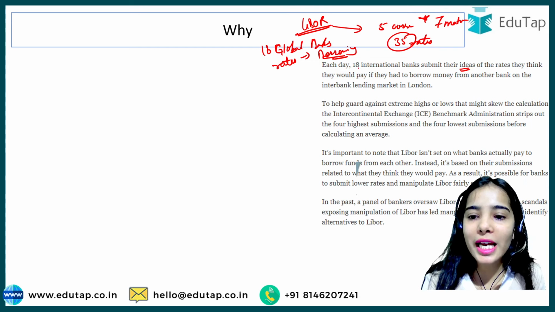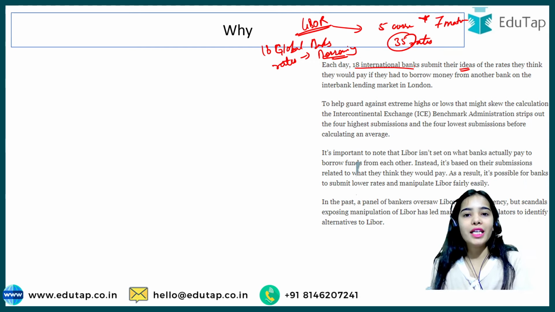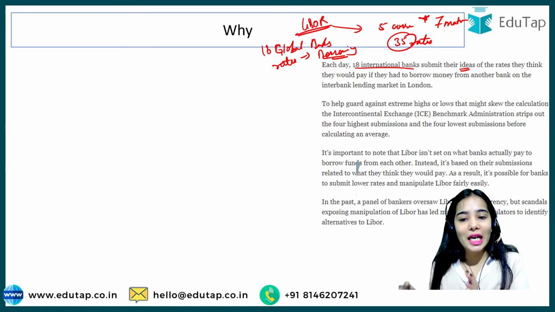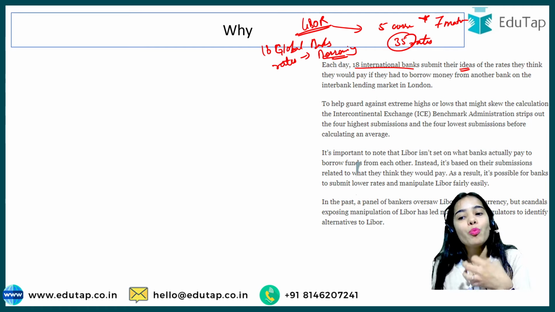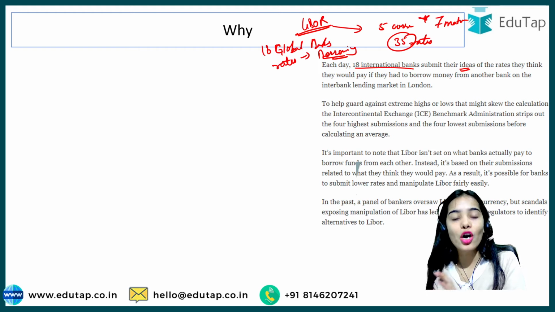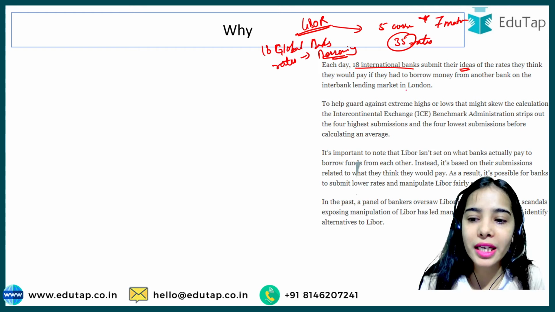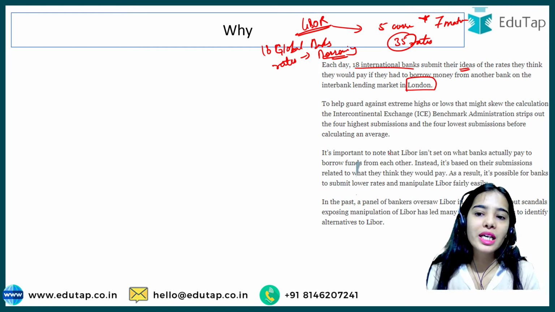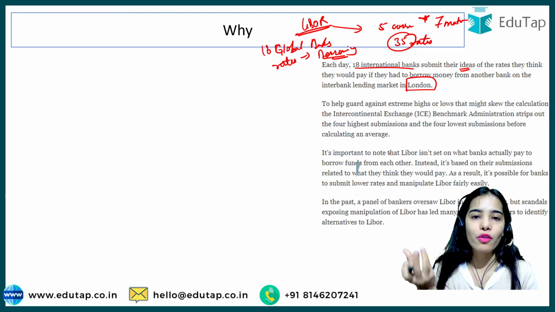Each day 18 international banks submit their ideas of the rates they think they would pay if they had to borrow money from another bank on the interbank lending market in London. That's why it is called the London Interbank Offered Rate.